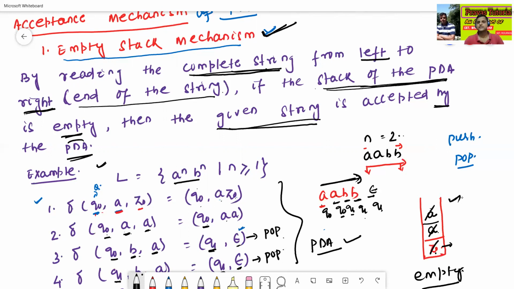How to execute these transitions and how to draw them, don't worry. In the next class, we'll construct these transitions and the stack, everything, in very much detail. Just try to understand the meaning of the empty stack mechanism. It's not very difficult. It's very easy to construct the pushdown automata.